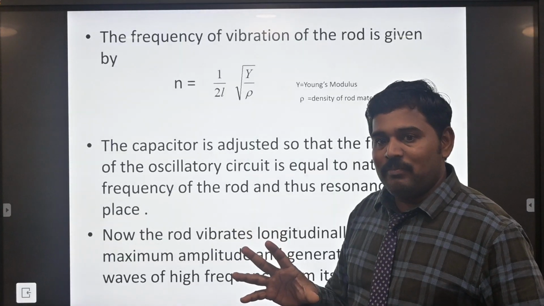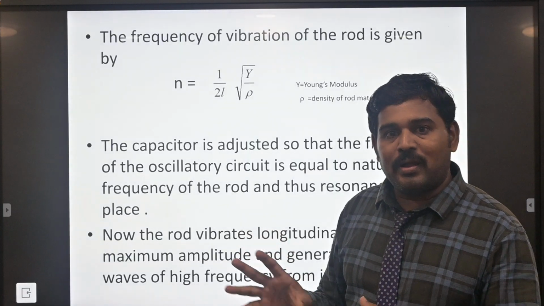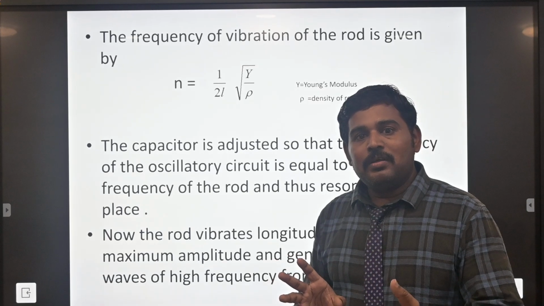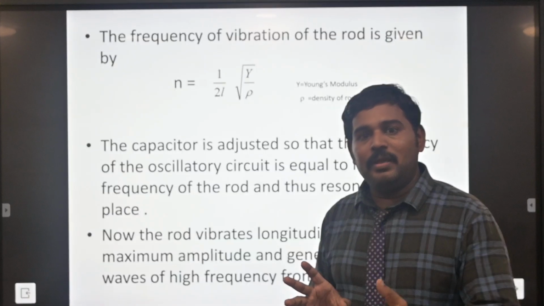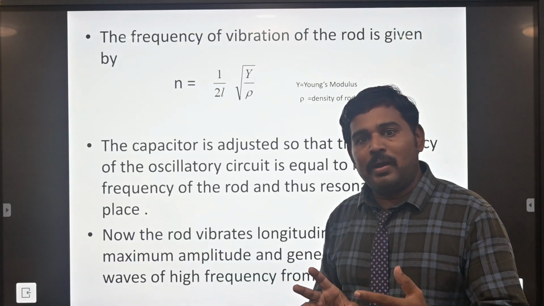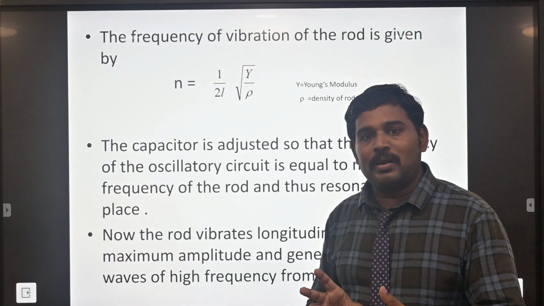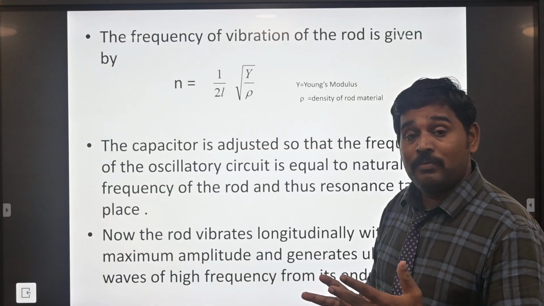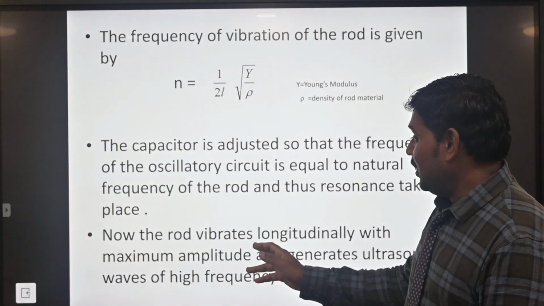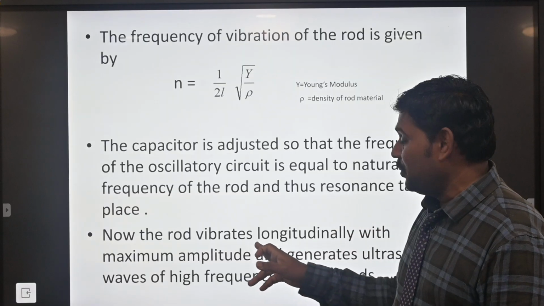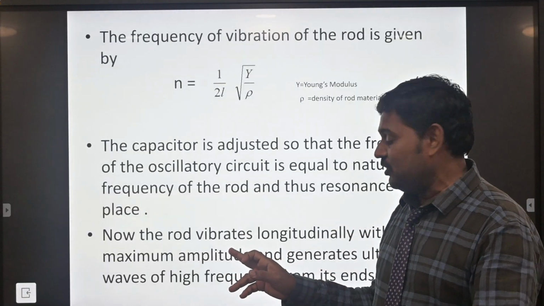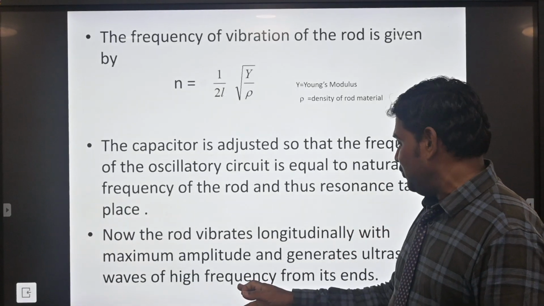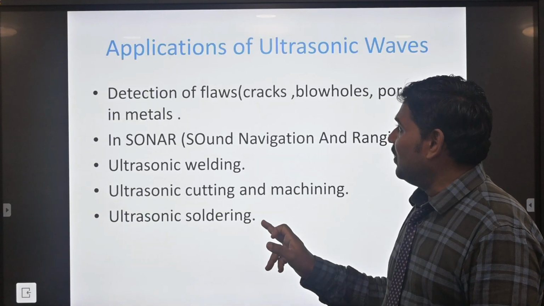The capacitor is a variable capacitor connected in a circuit. You will adjust it to some level, like 0.5 microfarad or 0.8 microfarad, and the level will be increasing. Adjusting will produce a wider range of vibration in frequency. Now the rod will vibrate longitudinally. The rod vibrates longitudinally with the maximum amplitude and generates ultrasonic waves.